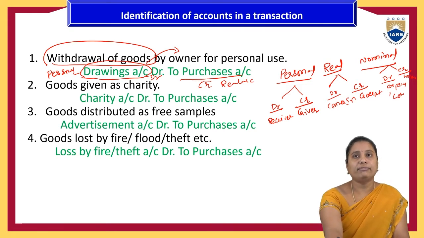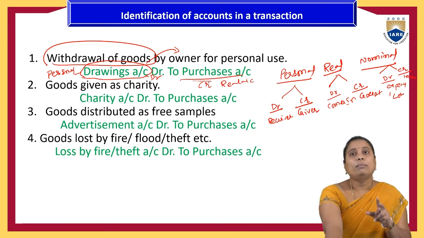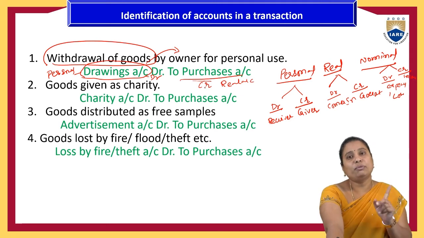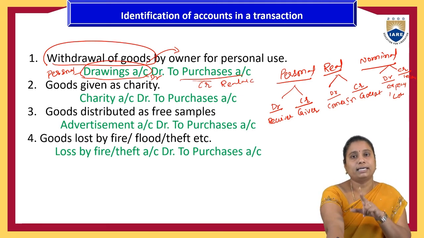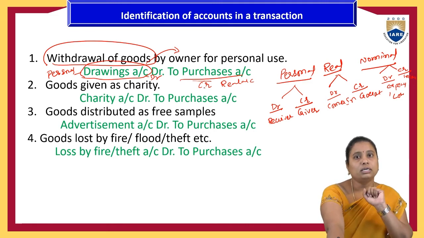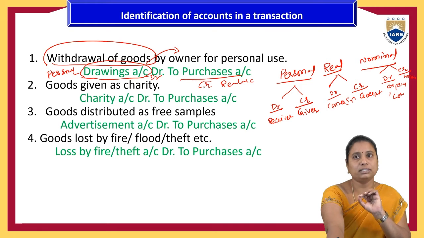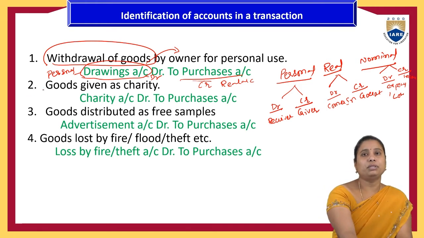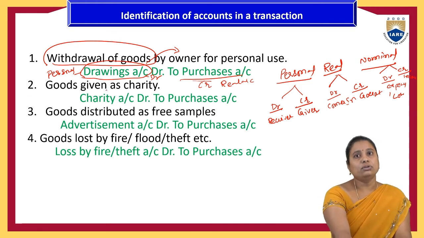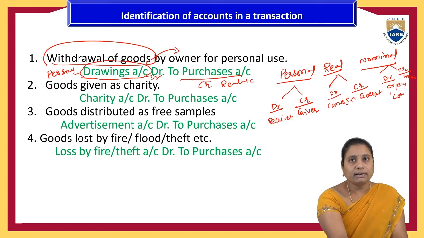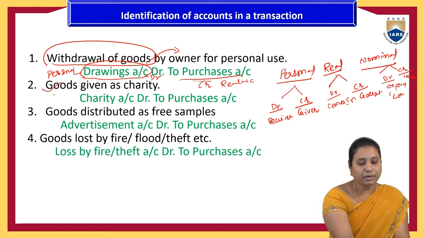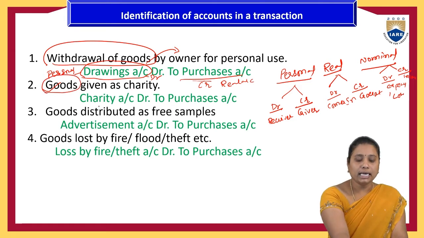Like this we have to apply it, and if one account is a debit, automatically another account should be a credit. Otherwise, we might have identified two wrong accounts, or one of the accounts identified is wrong in the given transaction. So like this, we have to remember. And the same with goods given as charity. Goods that they have purchased and given for charity means the purchases account and the charity account.